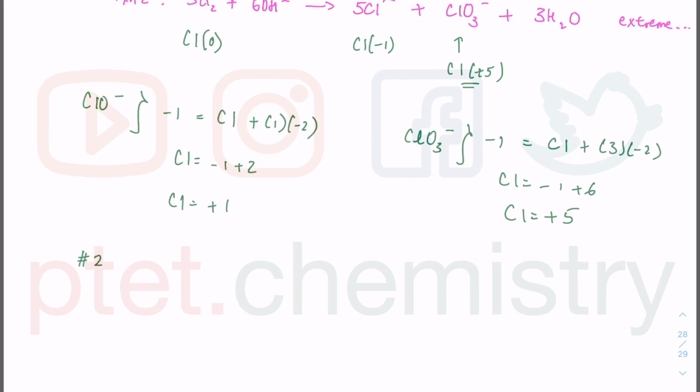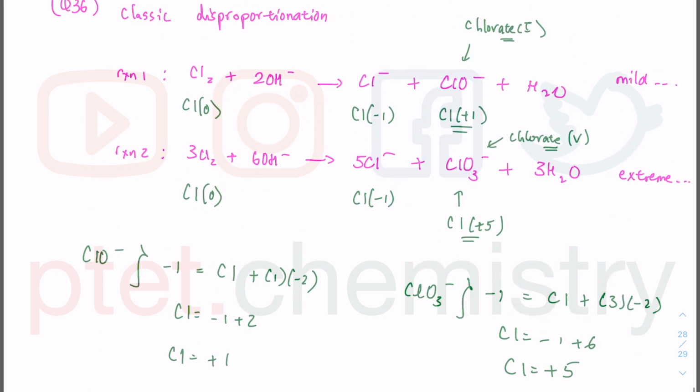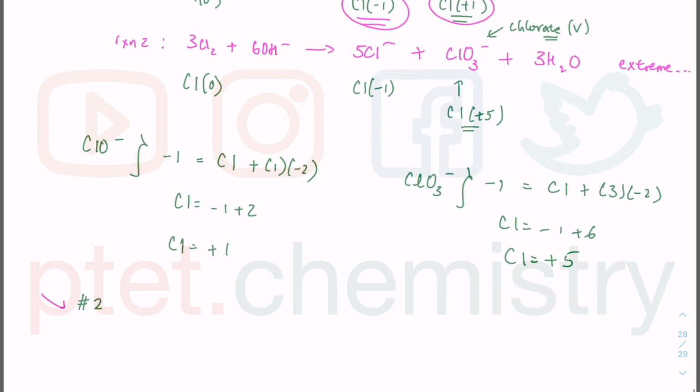The products of reaction 1 show chlorine in two different oxidation states. Well, look at reaction 1, read carefully, the products in two different oxidation states. Number 2 is correct. So you've got chlorine -1 in Cl minus, chlorine +1 in ClO minus.